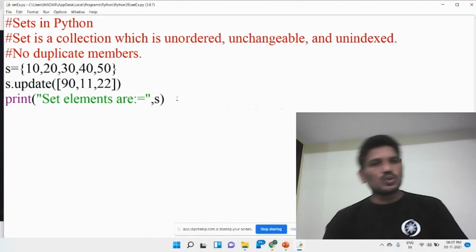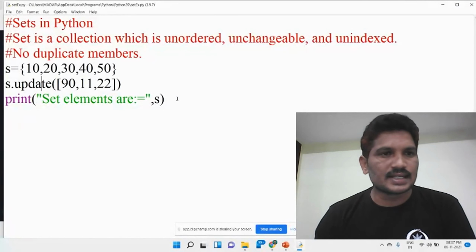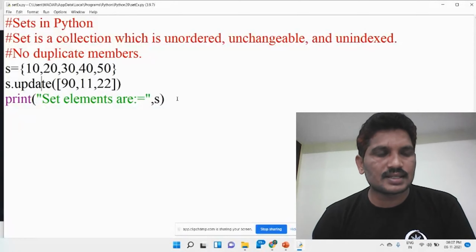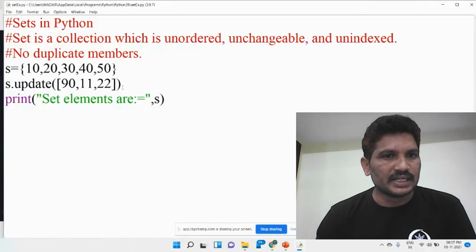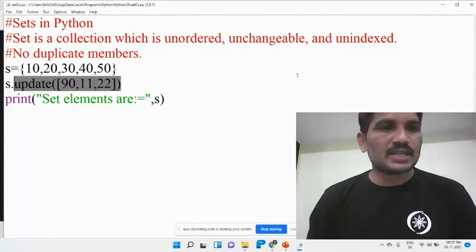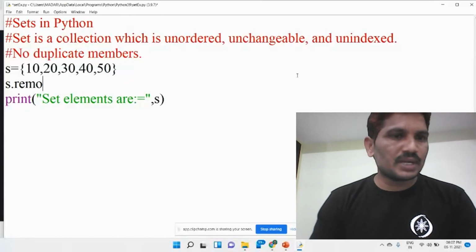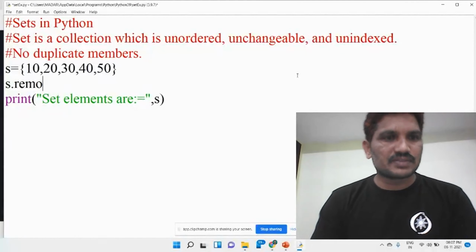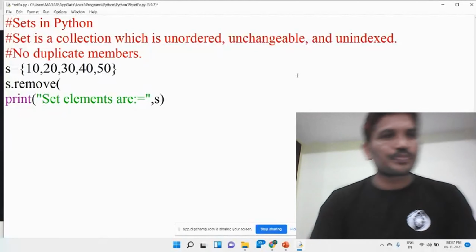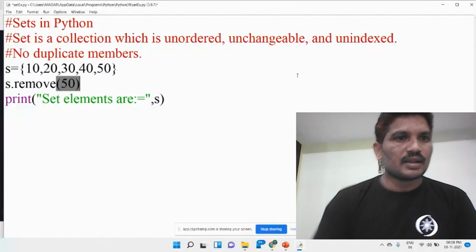Then if you would like to remove elements from the list, sorry, set, there are two methods used to remove elements from the set: remove and discard. Set elements can't be changed, but we can add and remove elements from the set. Which element do you want to remove? I would like to remove the 50.